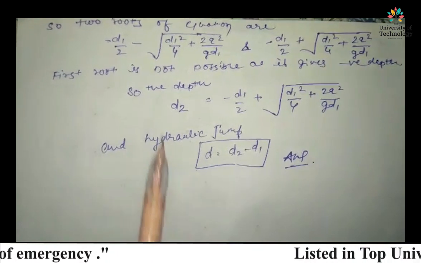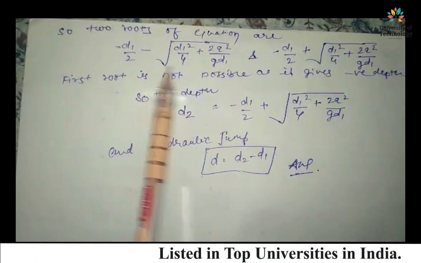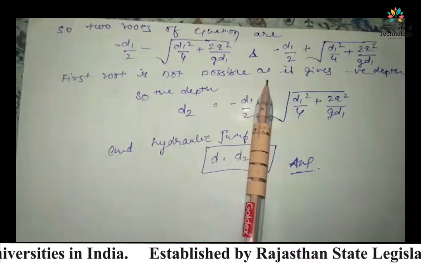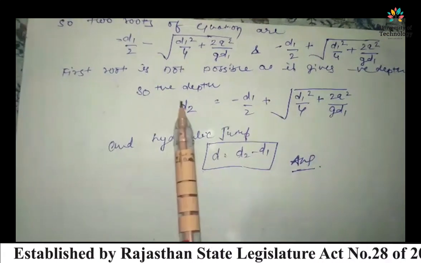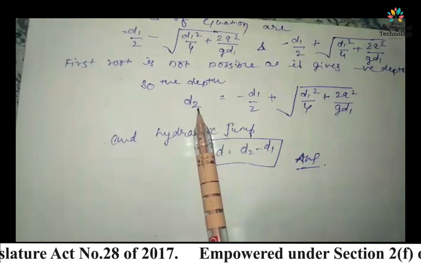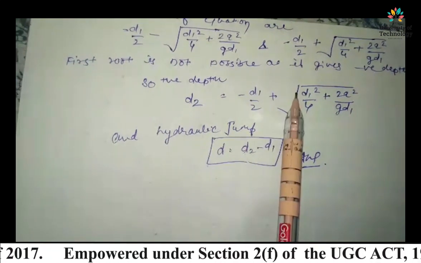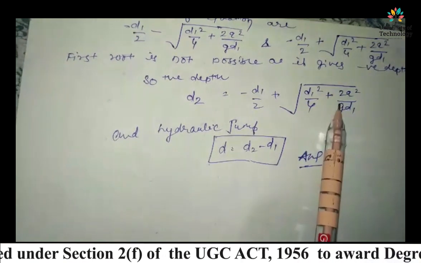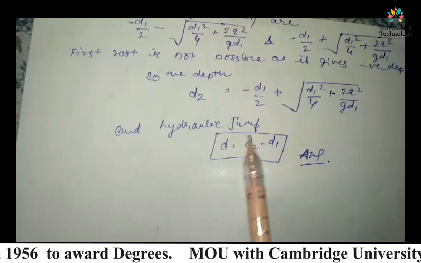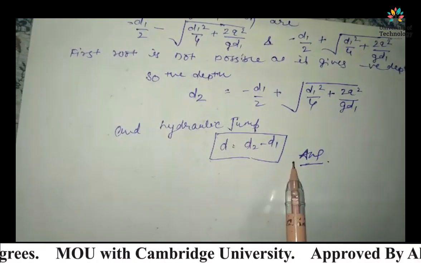The first root, with minus, is not possible because it gives a negative depth. So the second root is right, that is D2 equal to minus D1 by 2 plus under root of D1 square upon 4 plus 2q square upon g D1. So we can find the hydraulic jump height D equal to D2 minus D1.